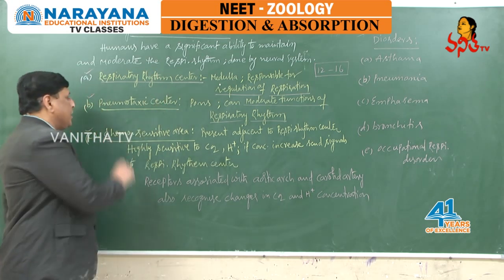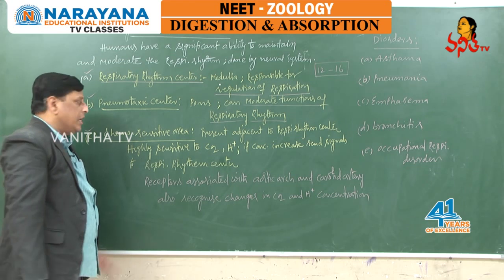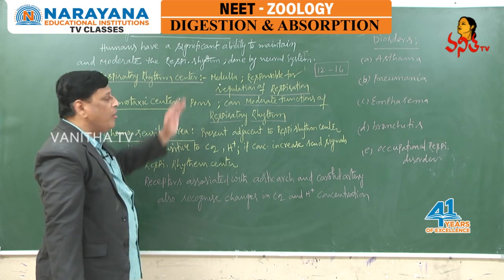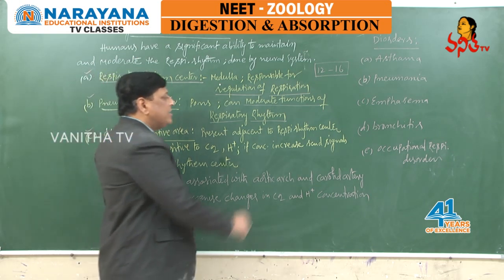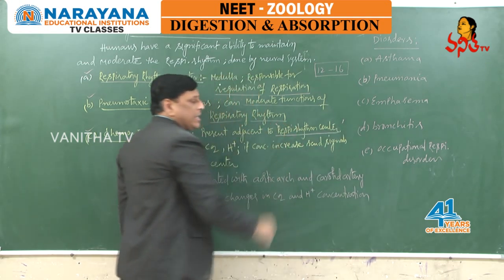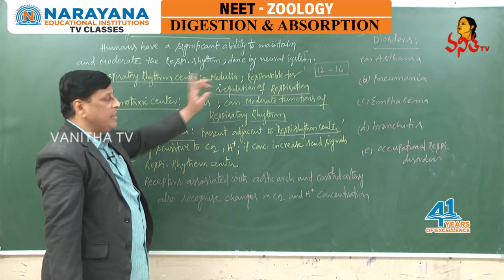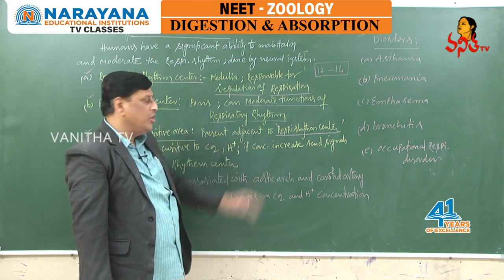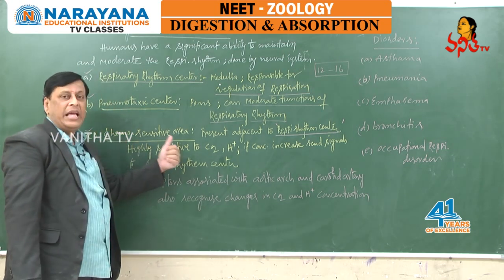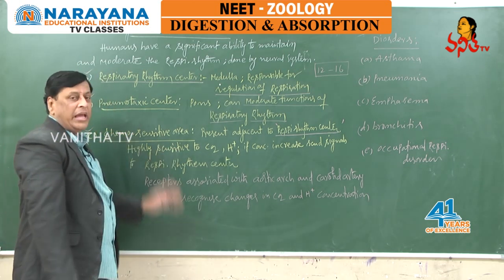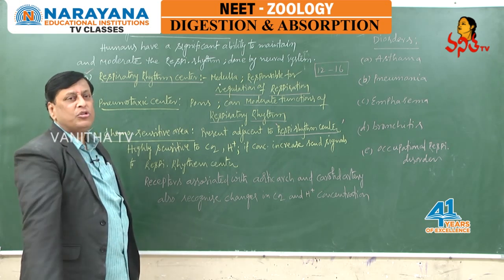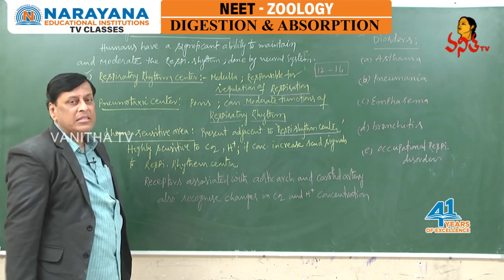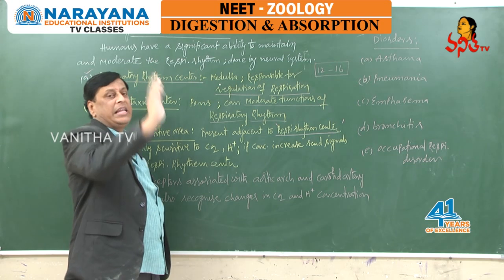The third one is the chemosensitive area. The chemosensitive area is also present on the medulla oblongata, just adjacent to the respiratory rhythm center. This chemosensitive area is highly sensitive in recognizing CO2 and hydrogen ions when their concentration increases.